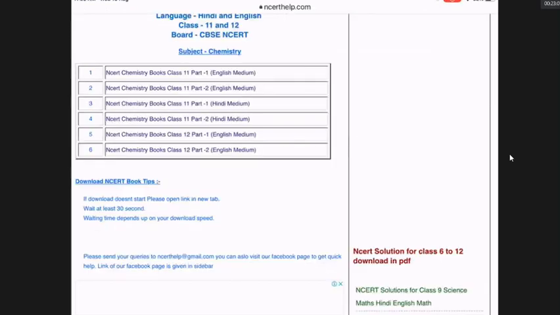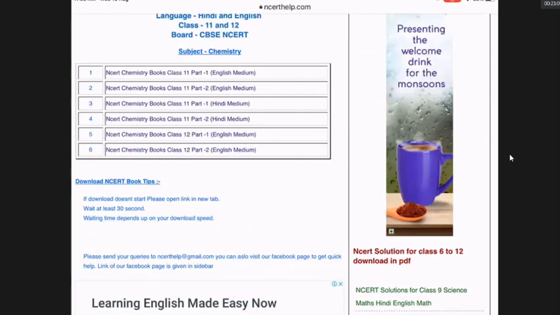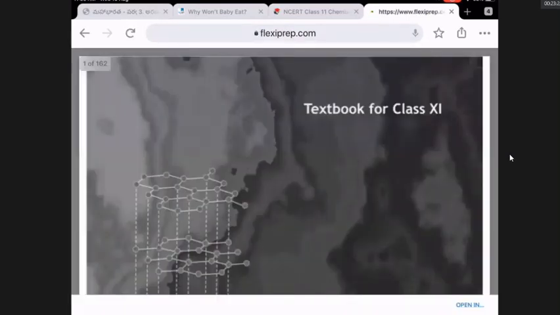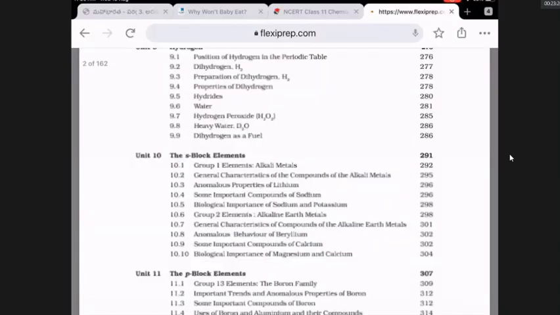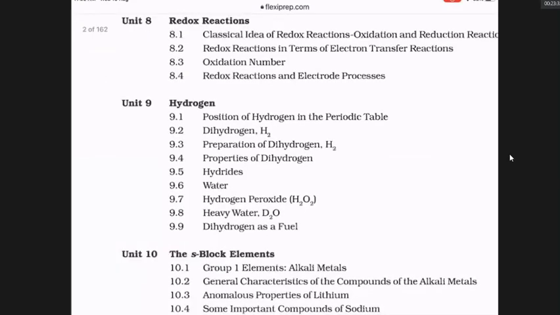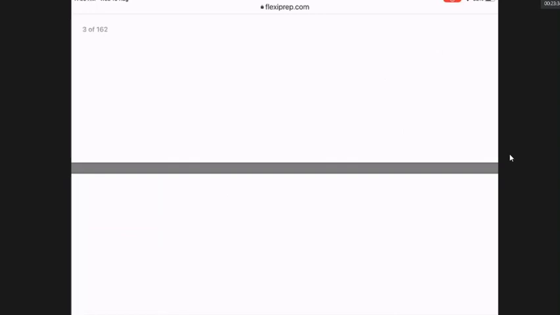English medium. Part 1. It is there in part 2. It is also not a government site. This is an old book, sir. If you go to the government site, you get a new book. So this is the chapter, unit 9, position of hydrogen. I am showing you the book.